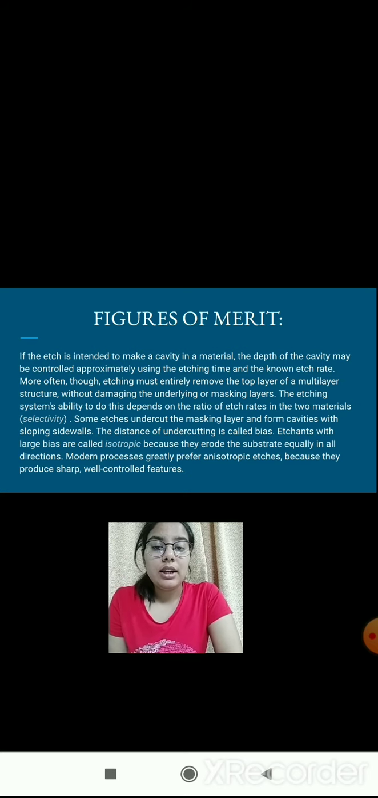Also, some etches undercut the masking layer and form cavities with sloping side walls. The distance of undercutting is called bias. Etchants with larger bias are called isotropic because they erode the substrate equally in all directions. However, modern processes prefer anisotropic etchants because they produce sharp, well-controlled features.